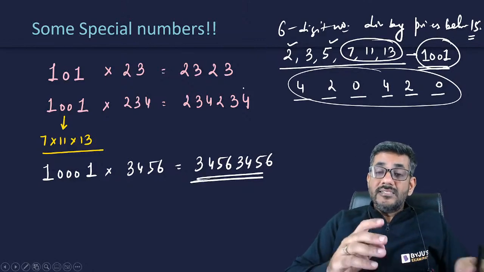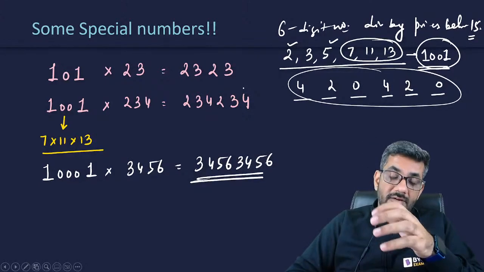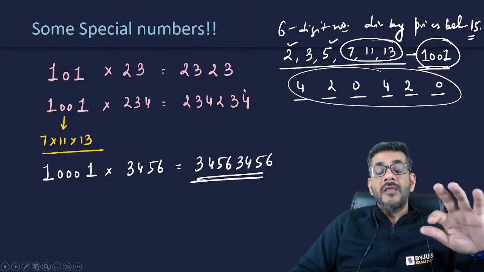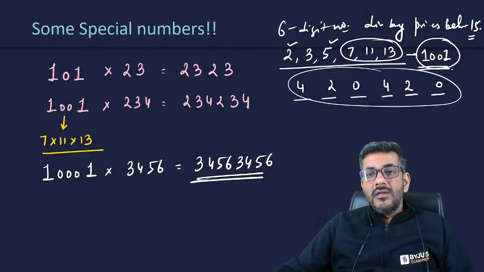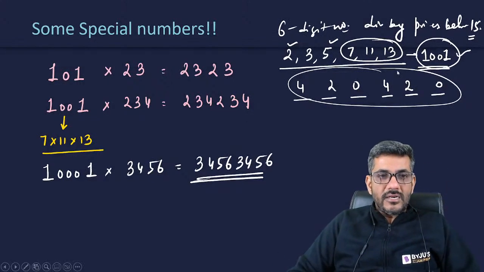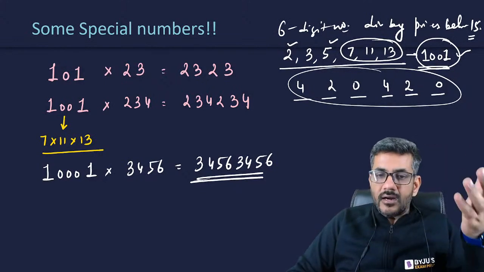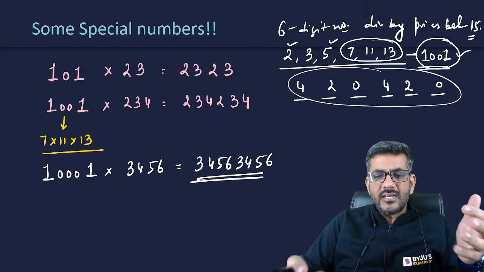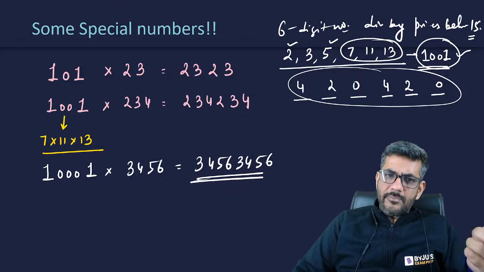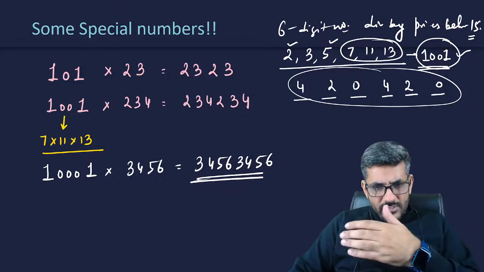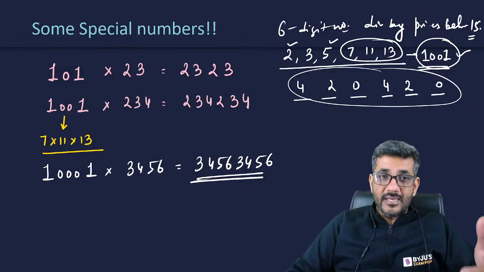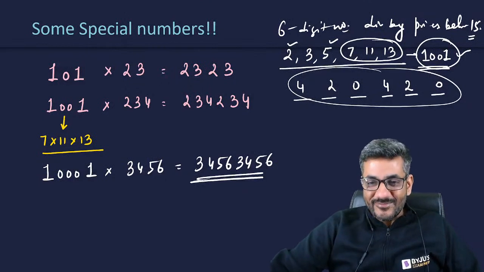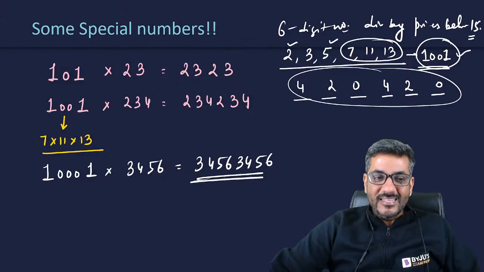Otherwise, the moment he says divisible by all primes below 15, we have to write all primes, we just multiply them, we try to find out their LCM. But actually, if you know a little bit about it, you are going to be pretty relaxed with that, that okay, I already know about it. A triple digit number, whenever it is multiplied with 1001, we have them repeated. Just remember the answer for that. It is 420, 420. That's absolutely correct.